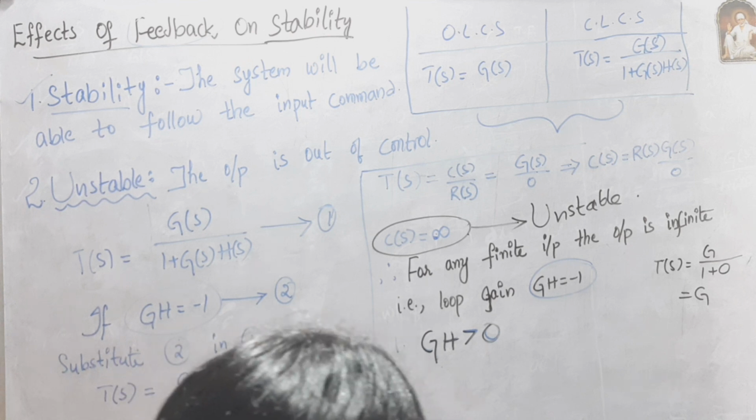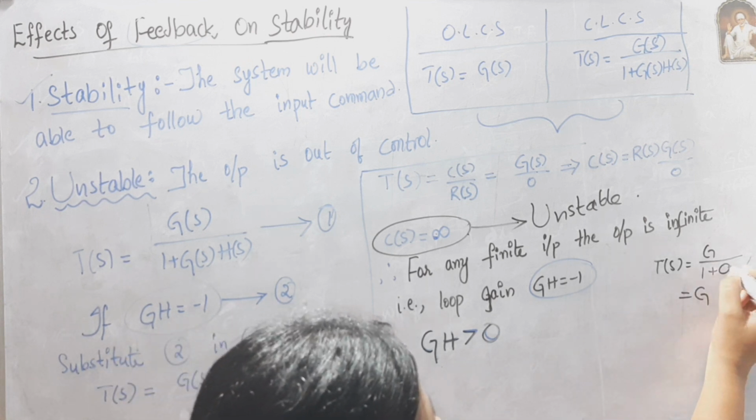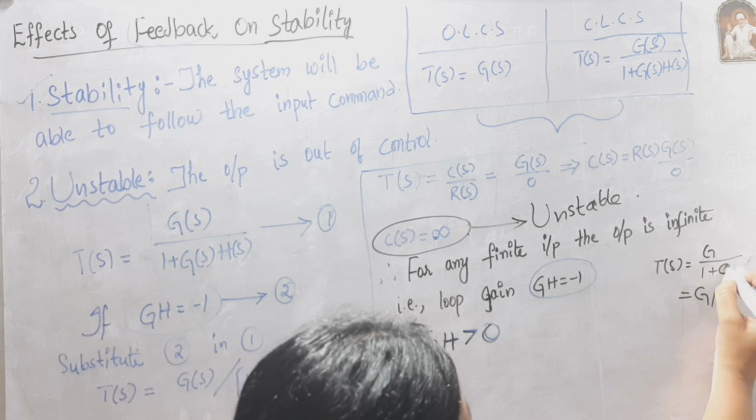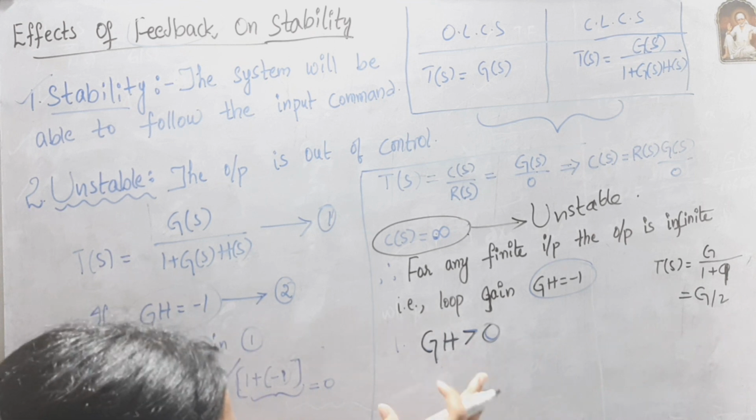Or you can take the gain value as 1 or 2. If you substitute GH equals 1, then we will get G by 2. So we are getting a finite value, not an infinite value. For bounded input, if we get bounded output, then the system is said to be stable. This is one way to improve the stability.